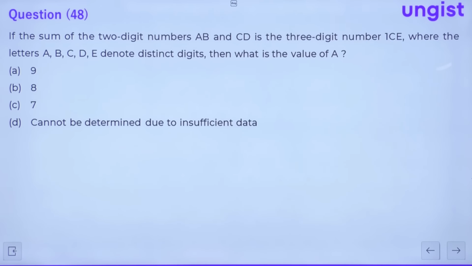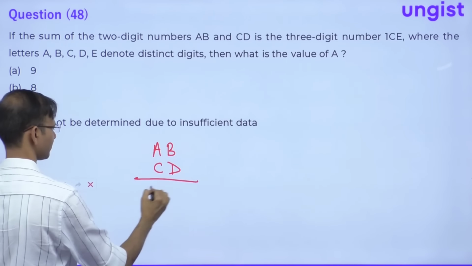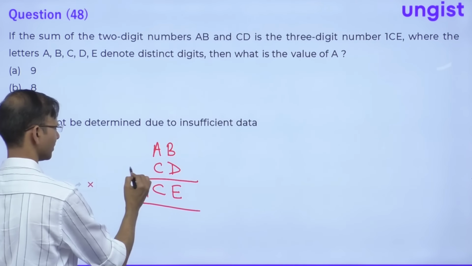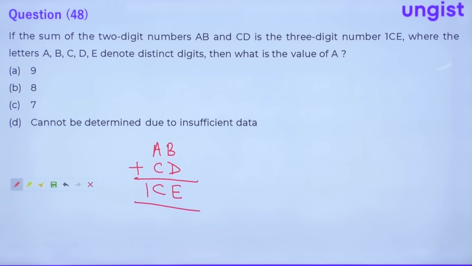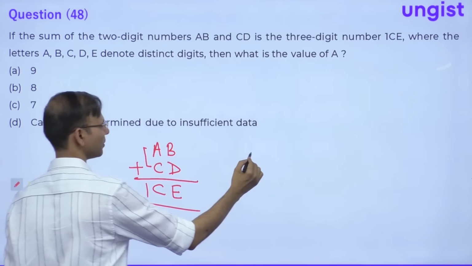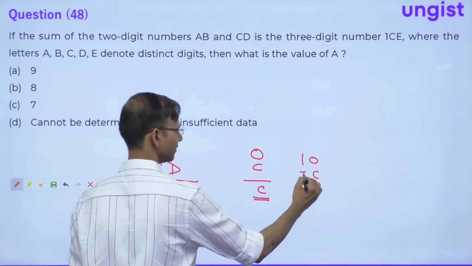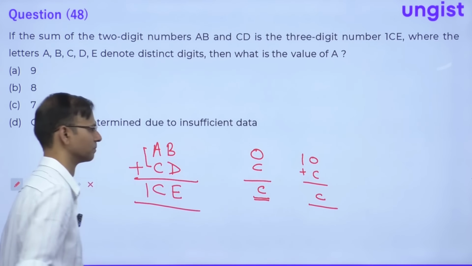If the sum of two-digit numbers AB and CD is a 3-digit number 1CE, where the letters A, B, C, D, E denote distinct digits, then what is the value of A? See everybody, just think on it. A plus C is giving you C as unit. So either 0 plus C is giving you C as the unit, or 10 plus C is giving you C as the unit. Just think on it, guys.